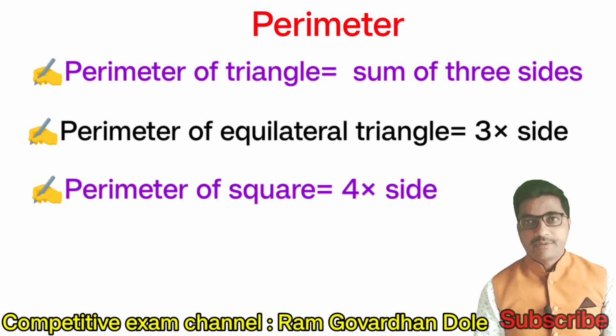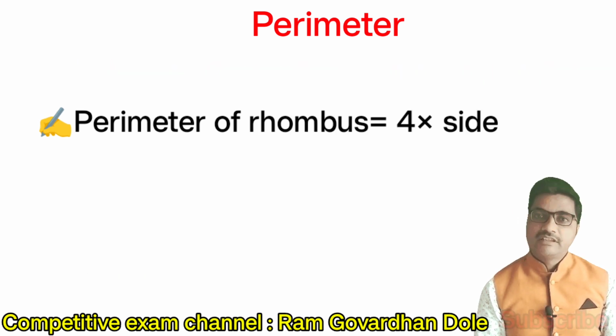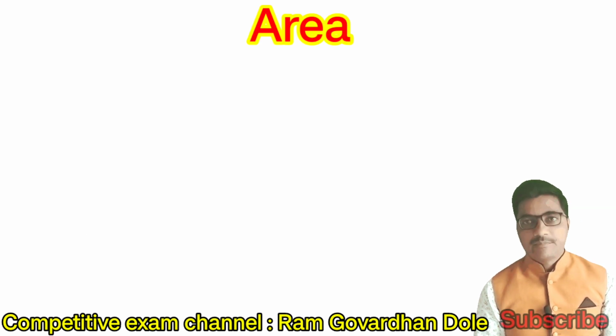Next, perimeter of a square is equal to 4 into side. Next, perimeter of a rectangle is equal to 2 into length plus 2 into breadth. Next formula, perimeter of a rhombus is equal to 4 into side. Next, perimeter of a quadrilateral is equal to the addition of all four sides.